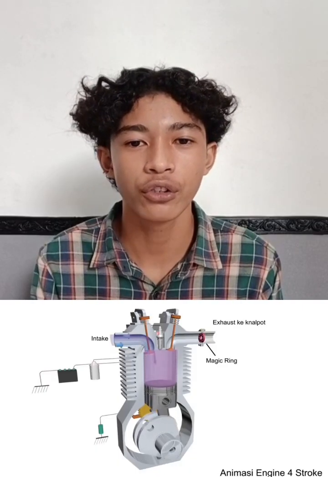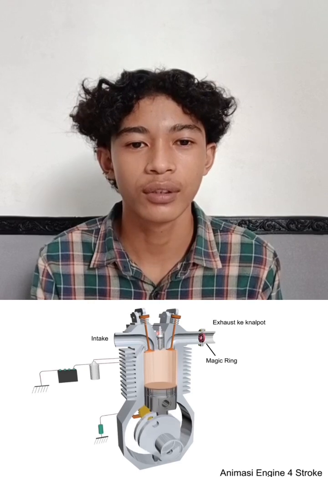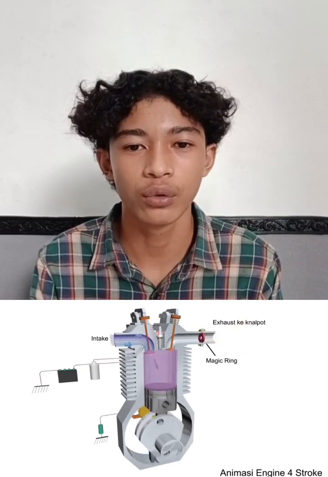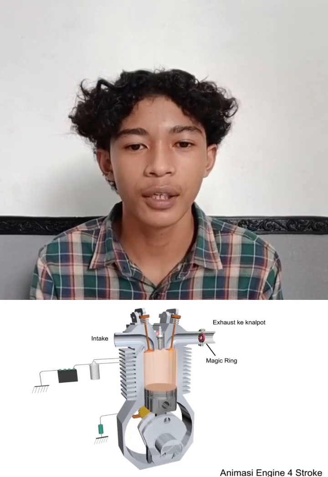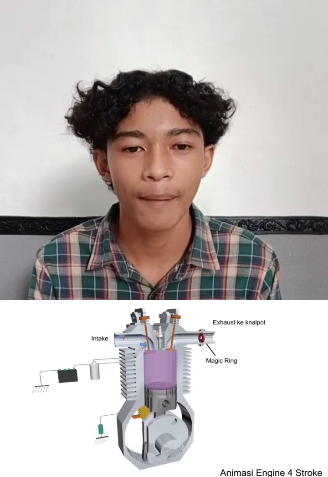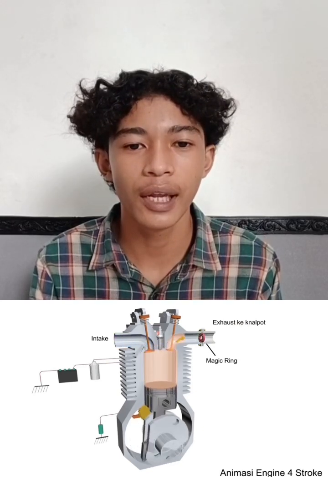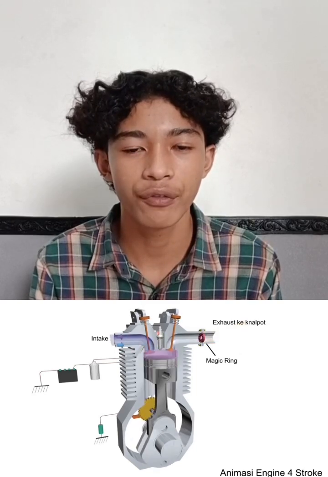Explanation of the four-stroke cycle. Step 1. Intake stroke. The first step in this cycle is the intake stroke. At this step, the intake valve opens and the piston moves down inside the cylinder. This process creates a vacuum. This is then filled with a mixture of air and fuel.